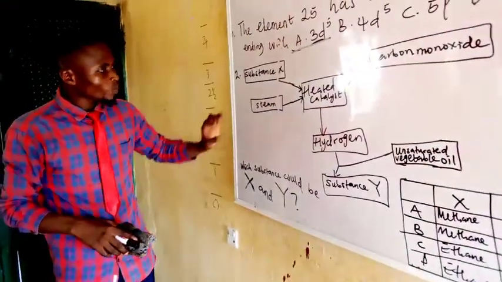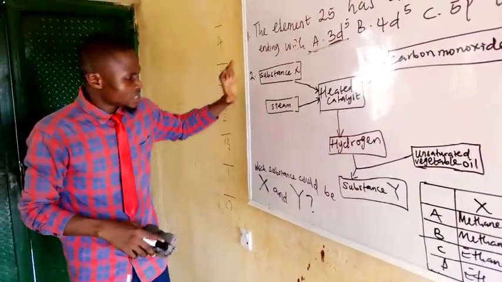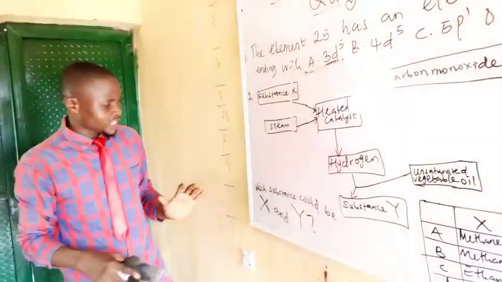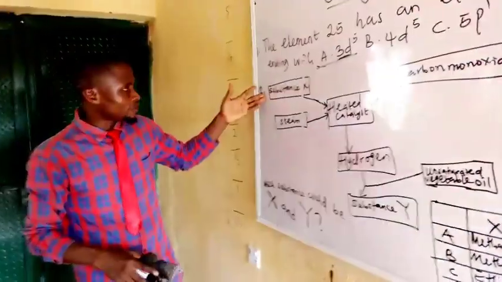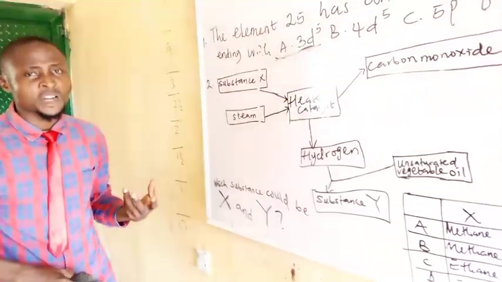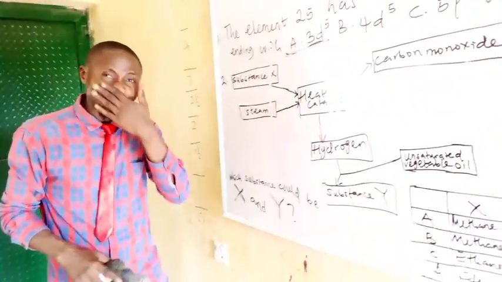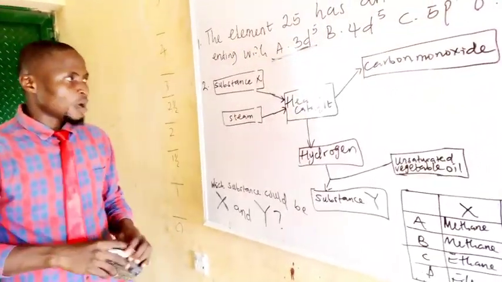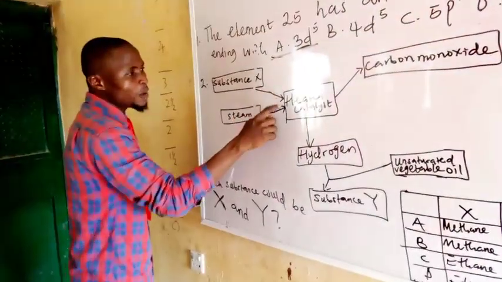Now, look at this question properly. It's more or less a diagrammatic question. You have substance X. It may look confusing to some people, but for chemists, this is one of the simplest. Look at where the arrow is pointing.